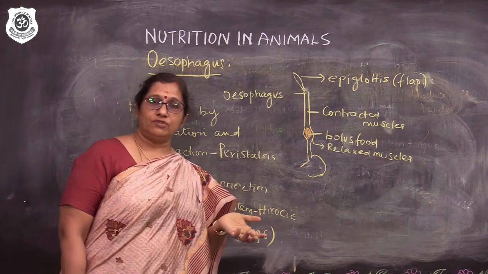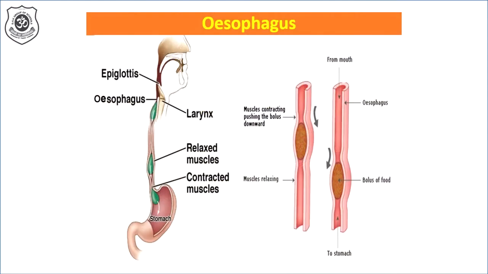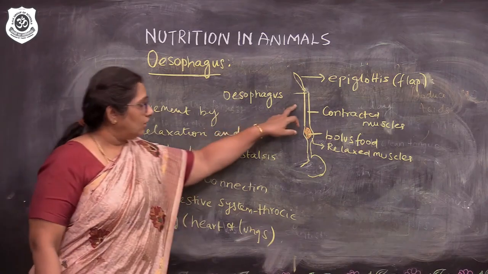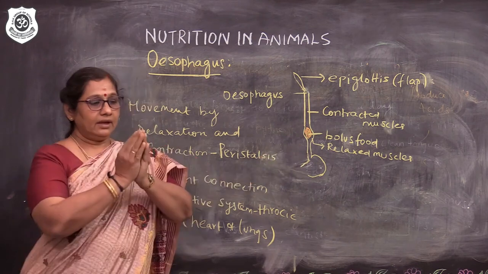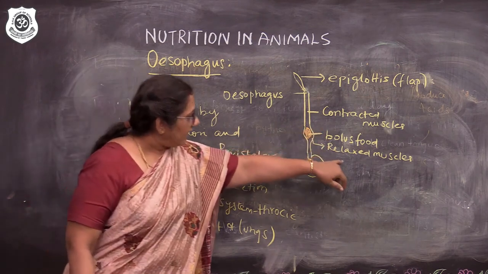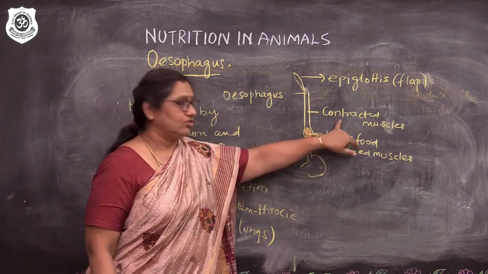Now, let us come to the function of the esophagus. The food is coming from the mouth. Even the partially digested food along with the water comes through a narrow tube. The tube is called the esophagus. And you can see relaxation of muscles and contractions of muscles.